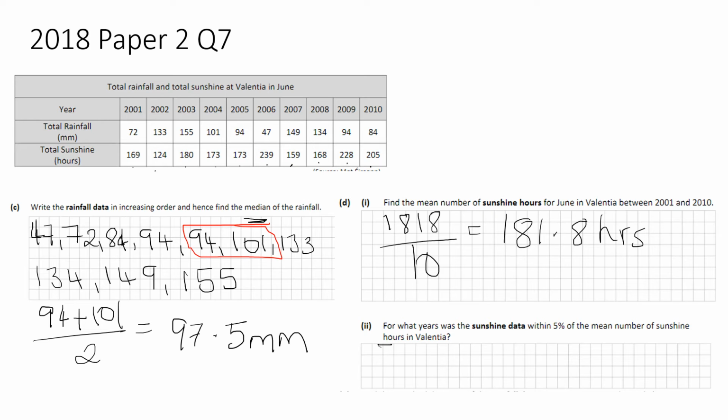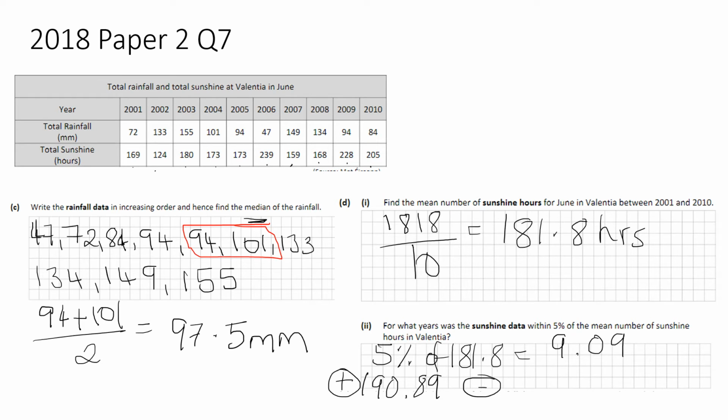So we find 5% of 181.8, and we can see that that is 9.09. And what I do then is I add it on to 181.8, and that gives me 190.89. And then if I take it away, so that's when I add it, and then when I take it away, if I do 181.8 minus 9.09, that gives you